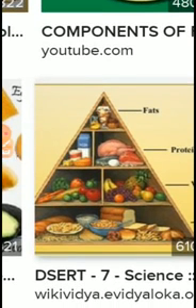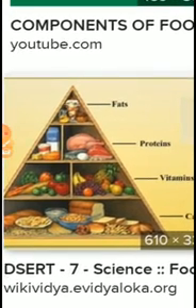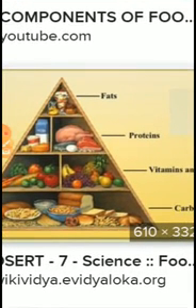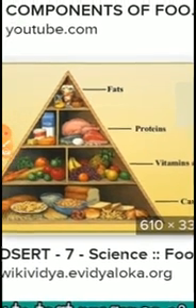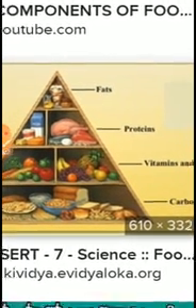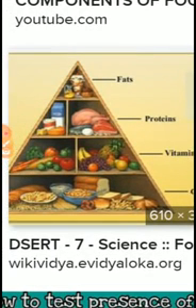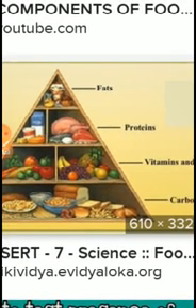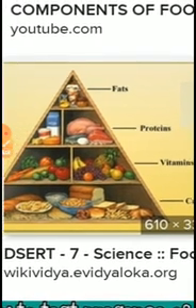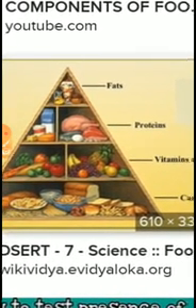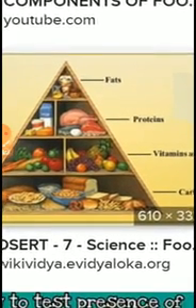Here you are looking at so many types of food in a pyramid. The constitution of your food must be like this pyramid. This pyramid is showing that the main food is carbohydrate, which provides energy, and that should be taken in the largest amount. Secondly, the vitamins have to be taken in the second largest amount. Third is protein, which is required. And fourth is fat, which is also required.